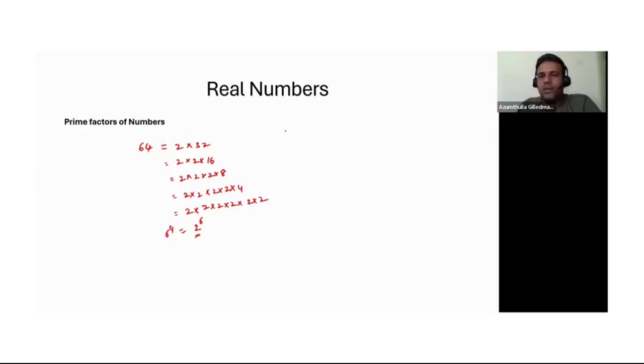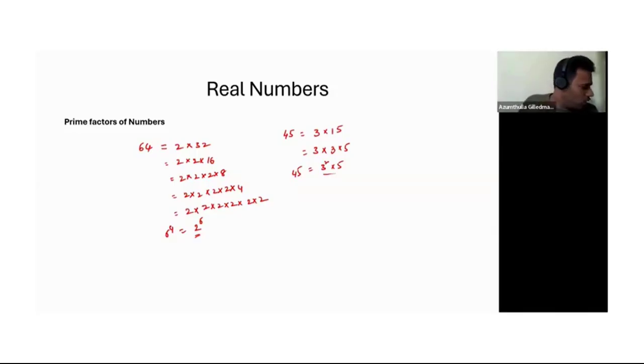For example, I have 45. If I want to write it into prime factors, will it go by 2? No. By 3? Yes. So 3 into 15, and 15 I can further write as 3 into 5. So that means 3 square into 5. So 45 I can write as 3 square into 5, where 3 and 5 both are prime numbers. So any number you can write as a product of prime factors.